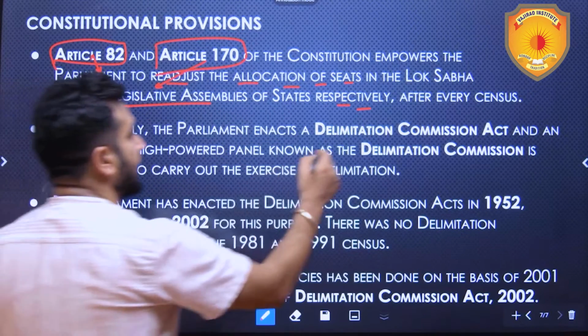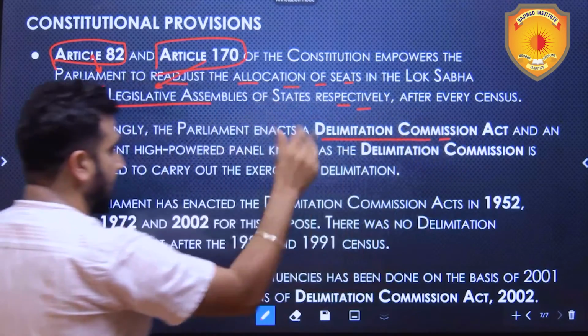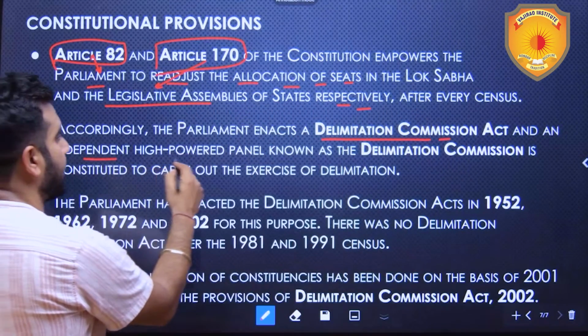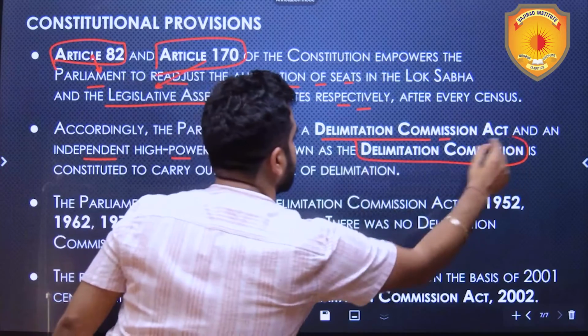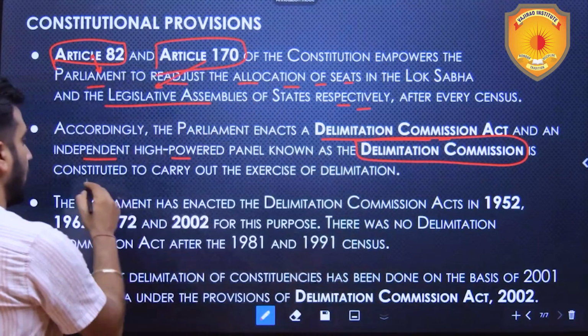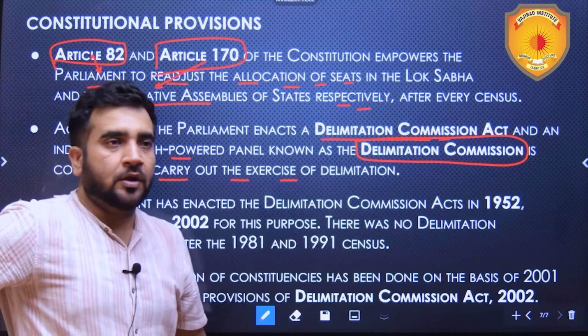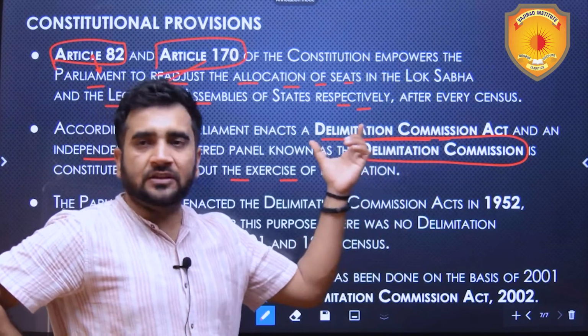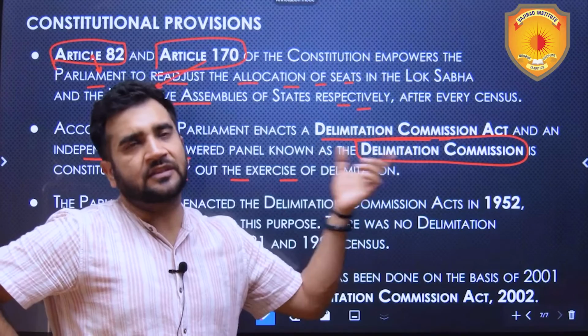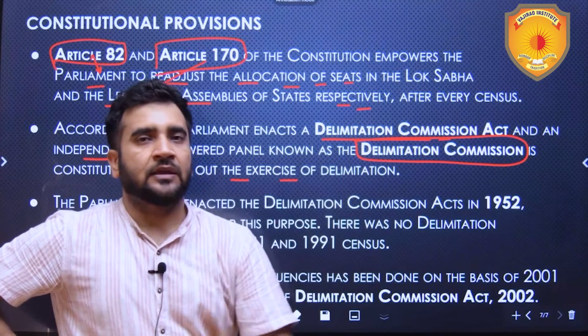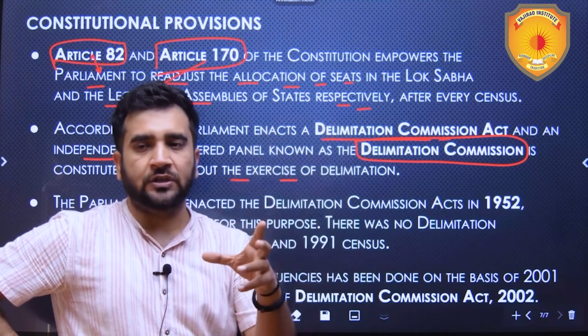Accordingly, the Parliament enacts the Delimitation Commission Act and an independent high-powered panel known as the Delimitation Commission is formed to carry out the exercise. This Delimitation Commission comprises multiple members, three to four members. They study the constituencies and the population.